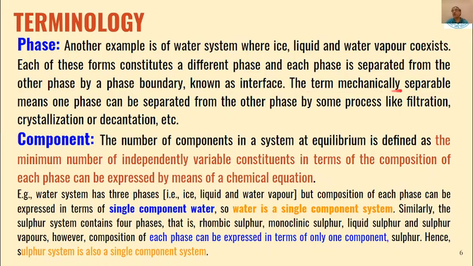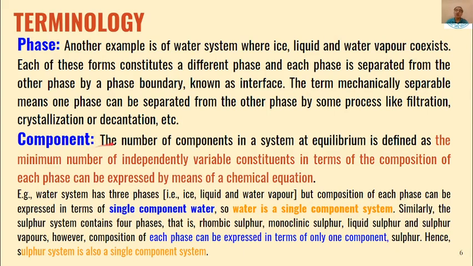The term mechanically separable, which we have used in the definition, means that one phase can be separated from the other phase by some process like filtration, crystallization, or decantation. So we know that solid ice can be separated from liquid, and liquid can be separated from water vapors, and that is the mechanically separable phase.